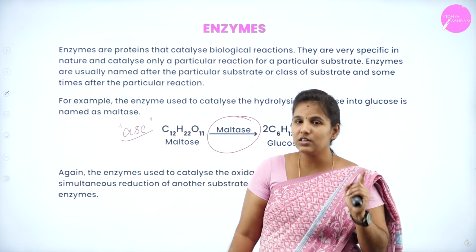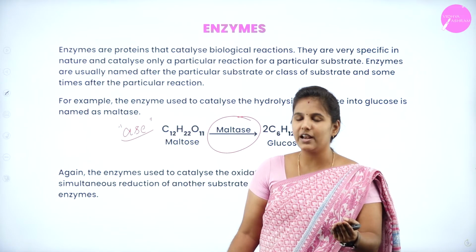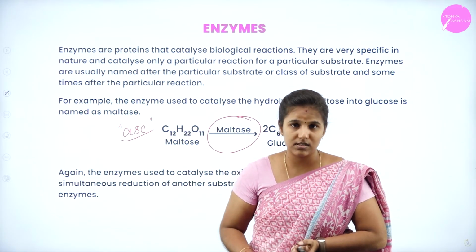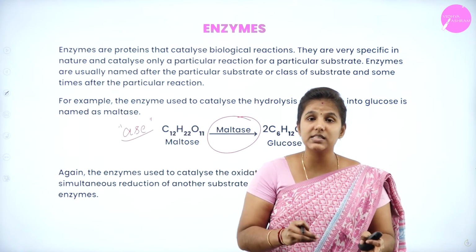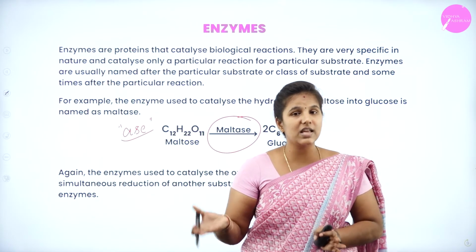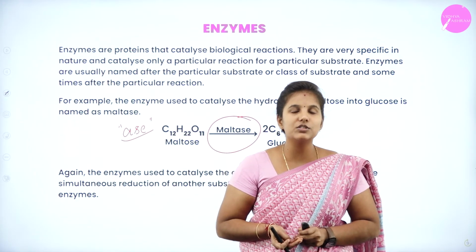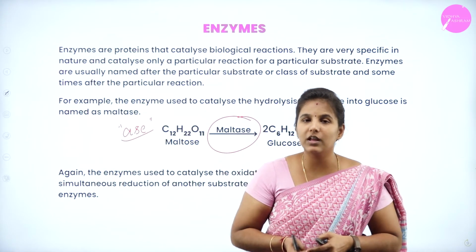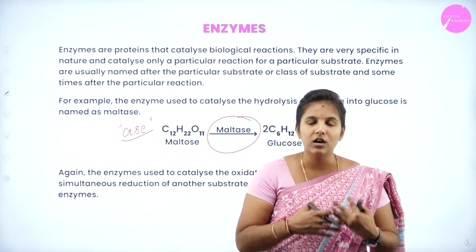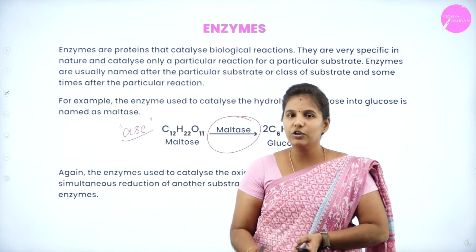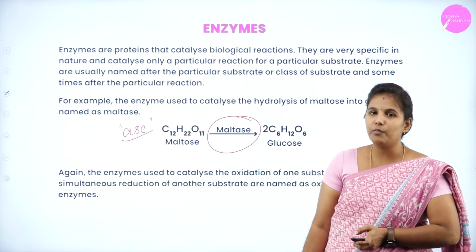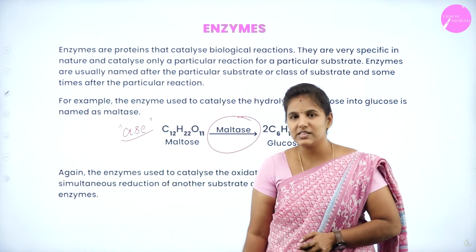So when it acts on the substrate, we consider the substrate name and add "ase", so it becomes maltase. We have understood how the enzyme binds with the substrate by forming an enzyme-substrate complex in the surface chemistry video. Please watch that video to understand more about how the enzyme is involved with the lock and key theory model to form a product, and the mechanism of enzyme catalysis.